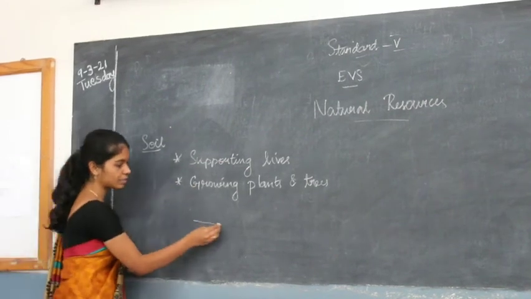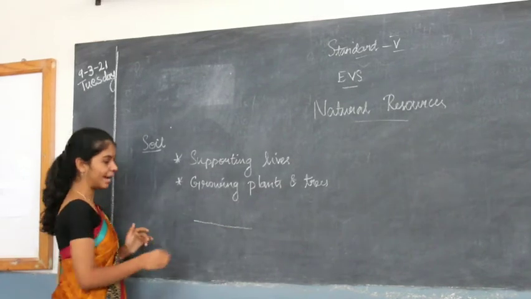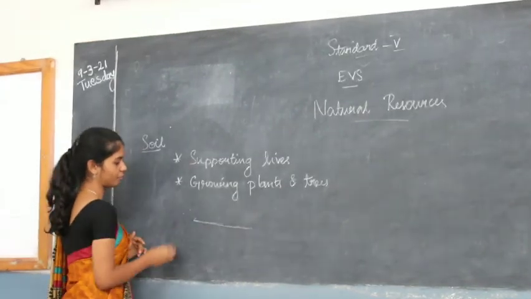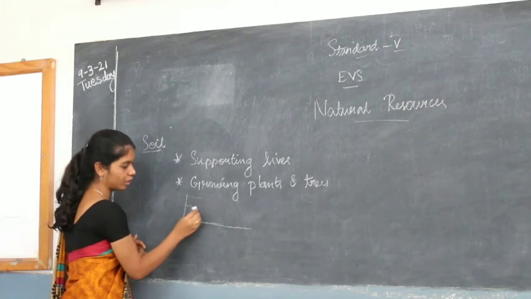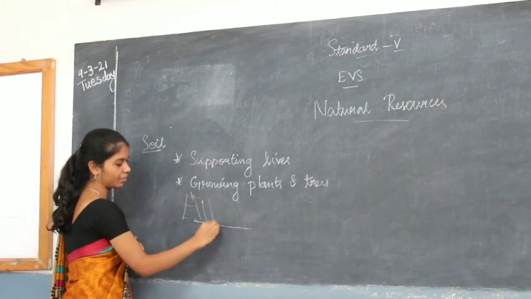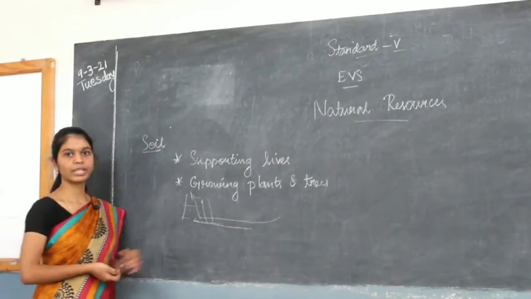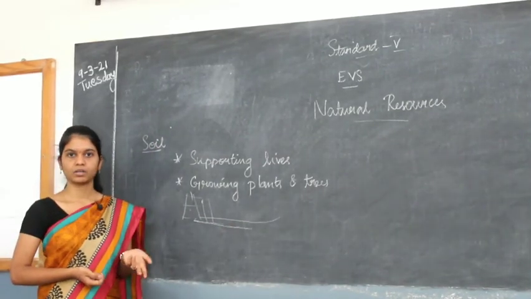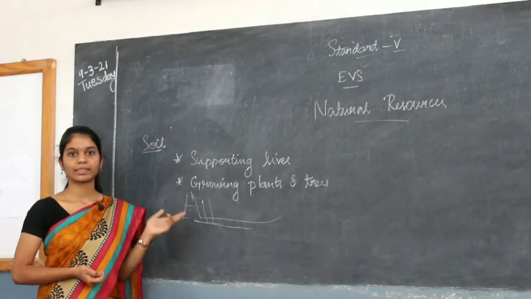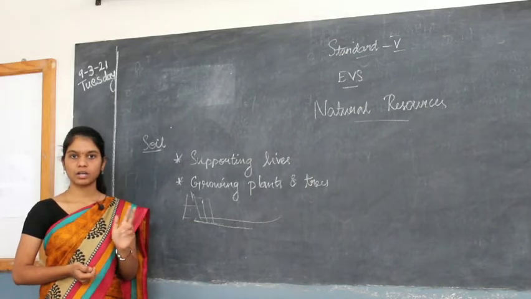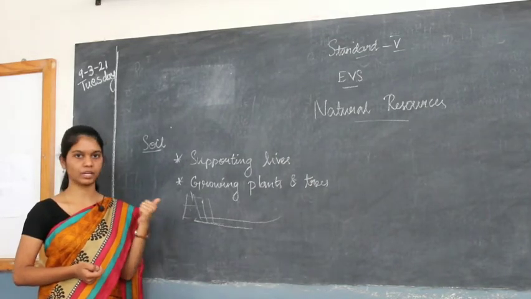For example, this is your land and there is mud on top of it. So when wind blows from here or rainwater is coming from here, this mud will flow along with that. So there will be no mud to stand on there. That is the main damage that is happening to soil.